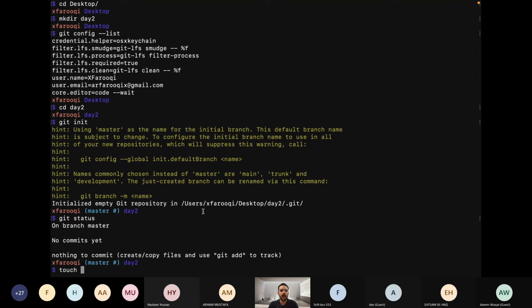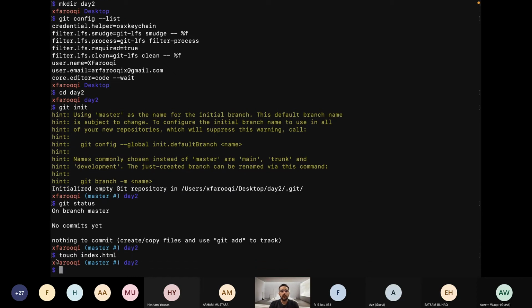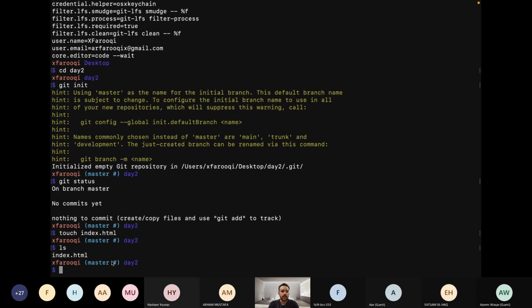Then touch, I will name it index.html. So this command will create an index.html file in the folder day 2. Okay, so it's been created. We can see whether it is created or not by using ls. ls shows that there is a file, index.html.